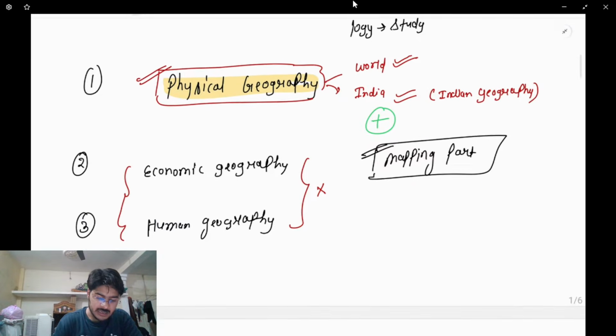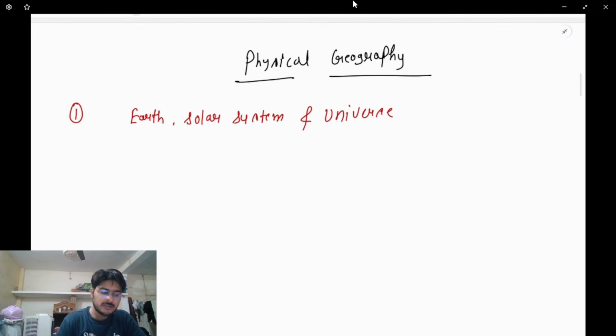Now moving on to the detailed elaboration of the syllabus and how we're going to complete it. First, I'm talking about physical geography. In the first section, I'll talk about the Earth: its overall position. For example, how many planets do we have? Mercury, Venus, Earth, Jupiter, Saturn, Uranus, Neptune.